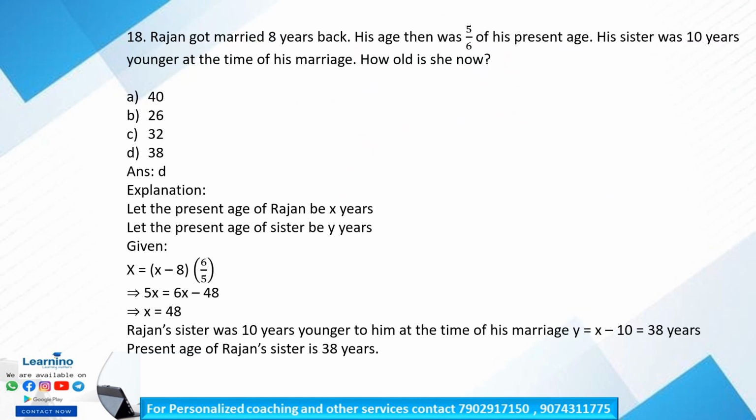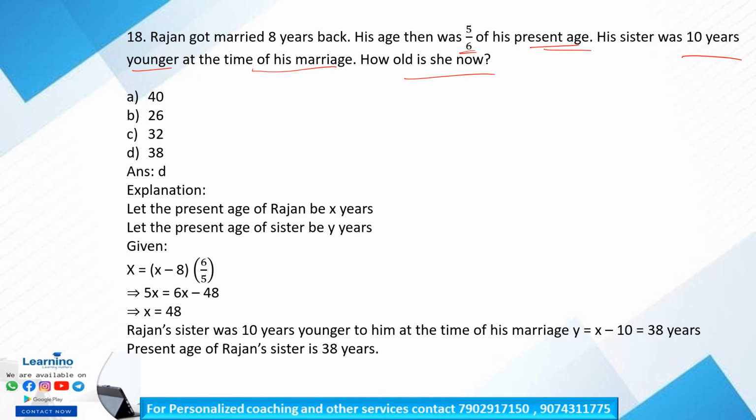So question number 18. Rajan got married 8 years back. His age then was 5 by 6 of his present age. His sister was 10 years younger at the time of his marriage. How old is she now? Okay, so our question is Rajan got married 8 years back, right? So we have to know the present age of Rajan.